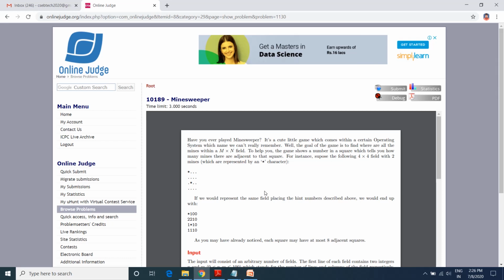As it has been mentioned, you can choose any language as per your choice or as per your domain. You can write your code in any language and submit that by clicking the submission button.